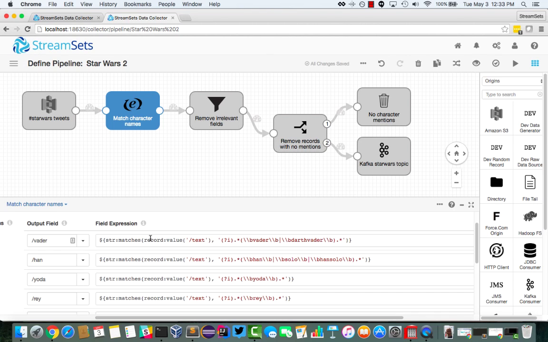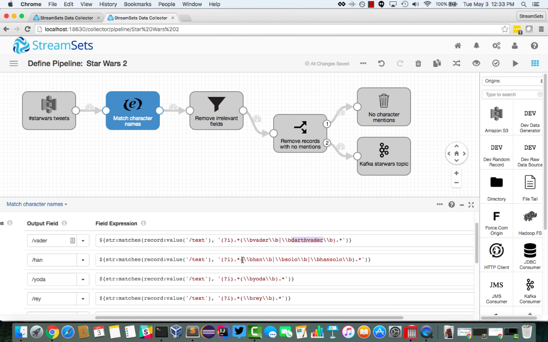So you can see here that we look for the strings Vader and Darth Vader. And if you can't parse regular expressions with your eyes, that's basically looking for \b, a word boundary, so we're looking for Vader or Darth Vader as whole words, and this (?i) means case independent. So if there's a match for those in the text field, then we set that output field to true, because the result of this expression is a Boolean, true or false.